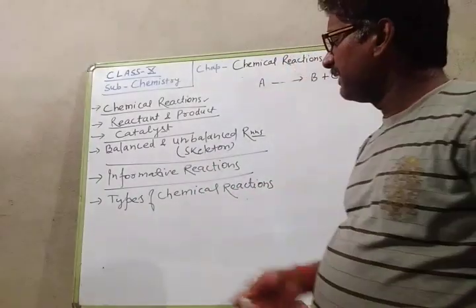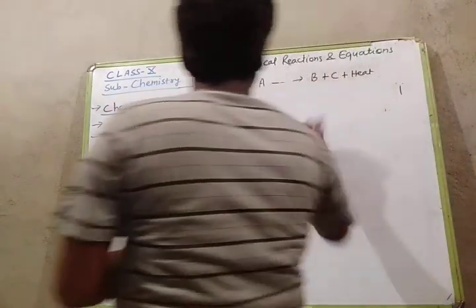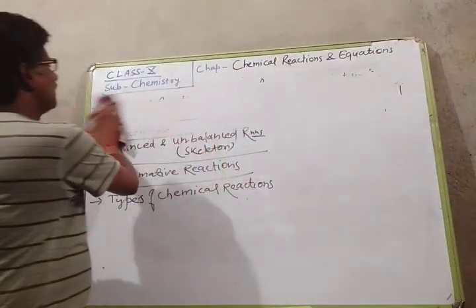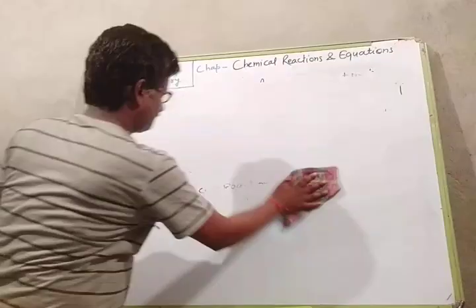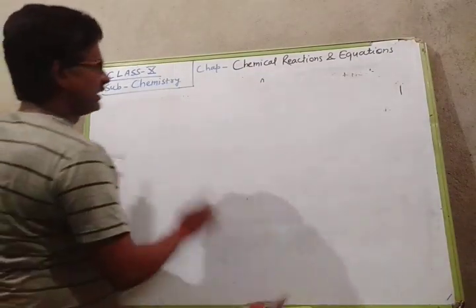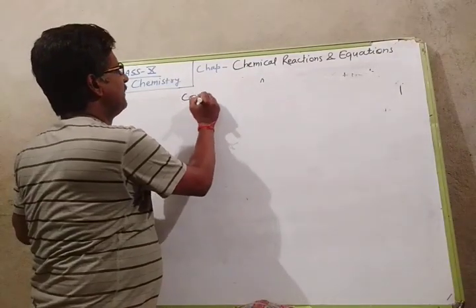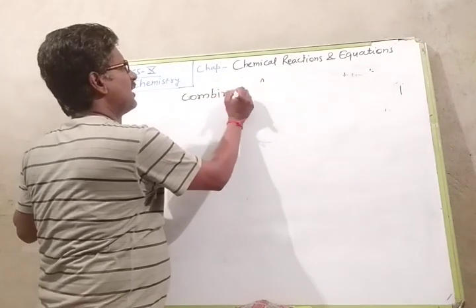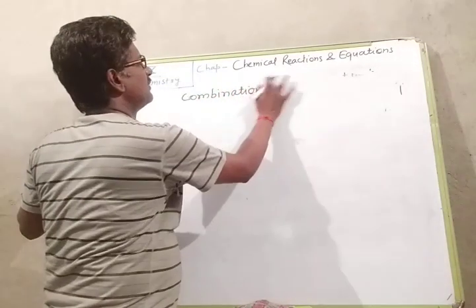Okay. Next is types of chemical reactions. In types of chemical reactions, first is combination reaction.